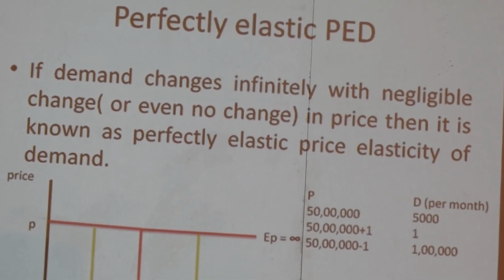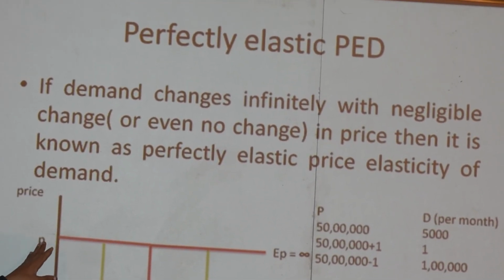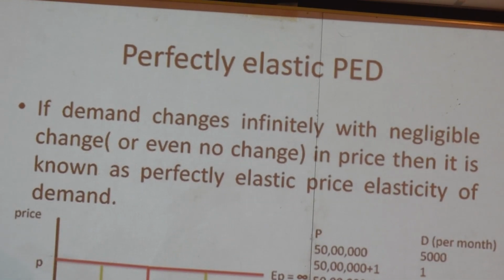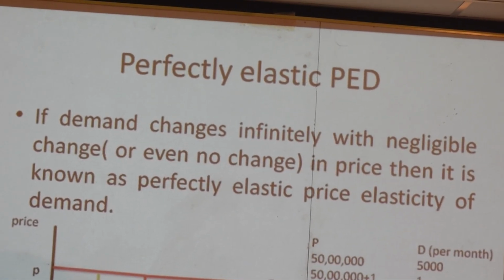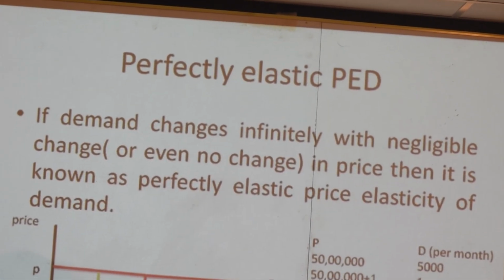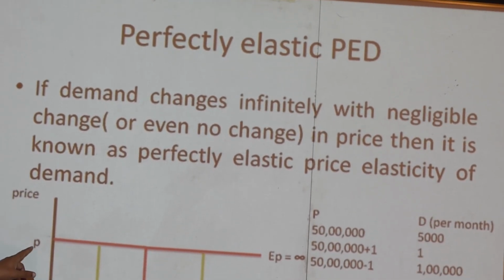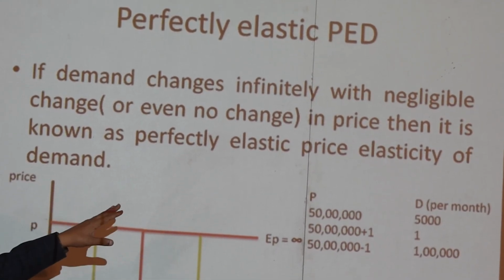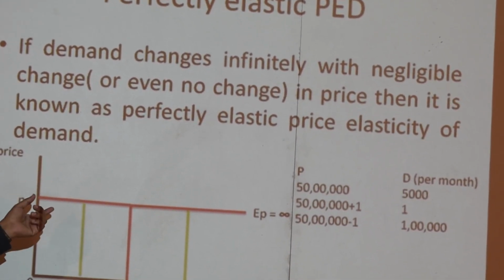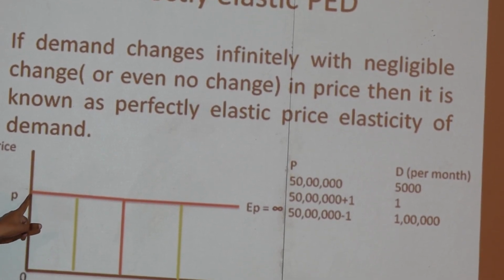It's like infinite. In the same way, suppose the price of a car is declined by just 1 rupee out of the 50 lakh rupees. In this situation, if the demand for the car increases, suppose by 1 lakh units per month, this kind of change is like infinite. If it happens, then this situation is called perfectly elastic demand.